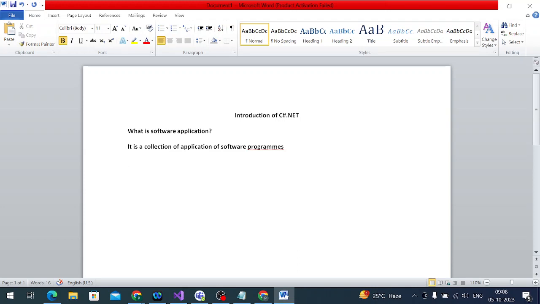Now, coming to this .NET, what exactly is .NET? .NET is a framework which contains libraries and the CLR. It provides the functionality to develop programs with so many libraries and the common language runtime. Very simple.